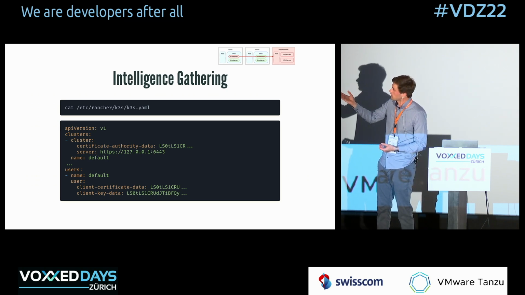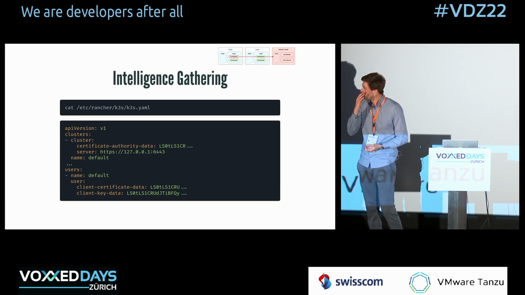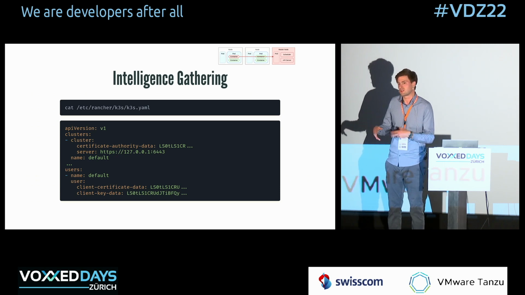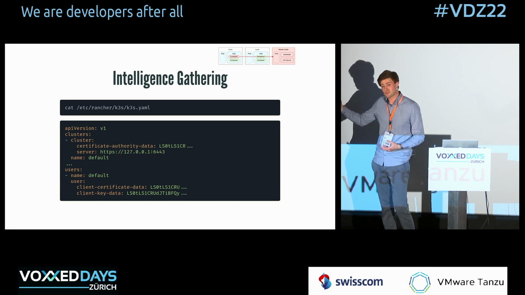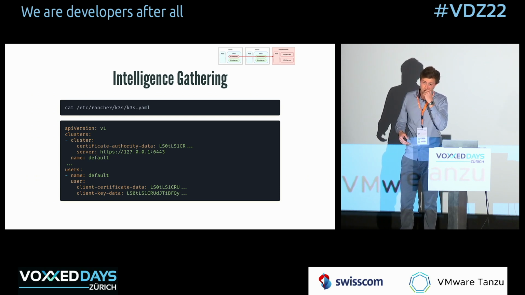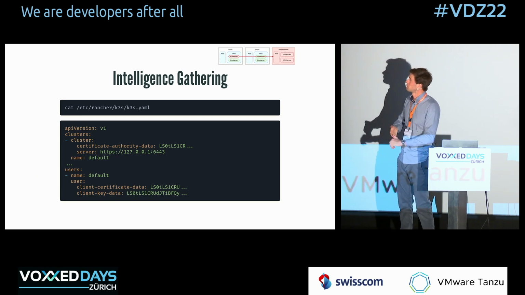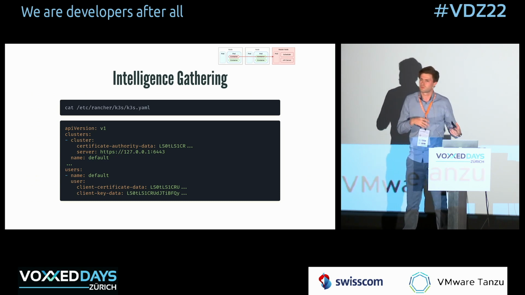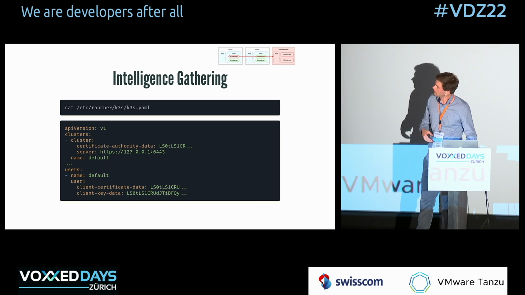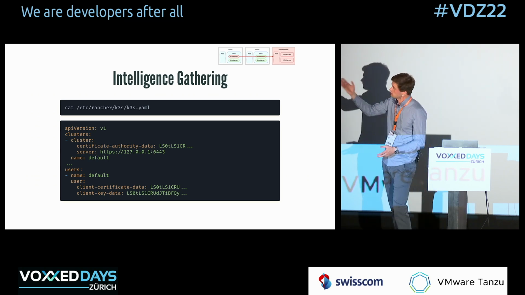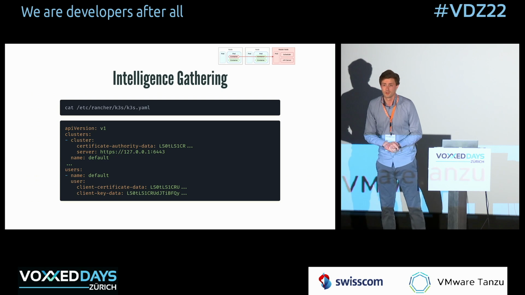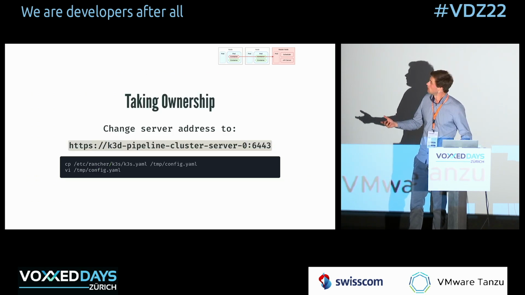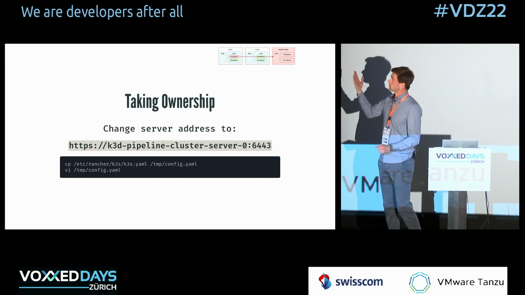It contains client key data and some client certificates that allow me to essentially authenticate against the Kubernetes API. So I tried this, and unfortunately the connection got rejected. So I was like, well, this is sad. Apparently there was a problem with the host name, or the interface I was listening on was not happy with the host name I was providing. So I decided, okay, let's change the host name, which is essentially localhost:27001, to the name of the actual host. So I know the actual host name, right? Which is k3d-pipeline-cluster-server-0.